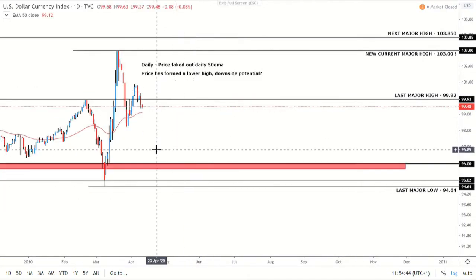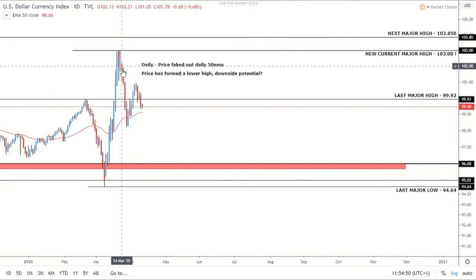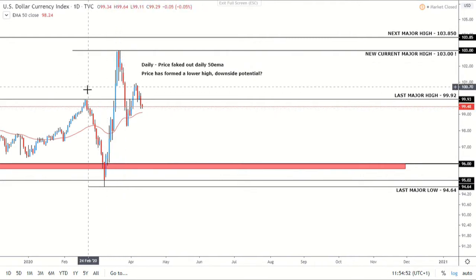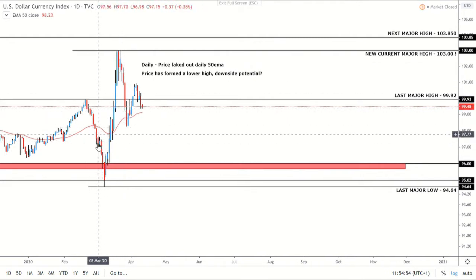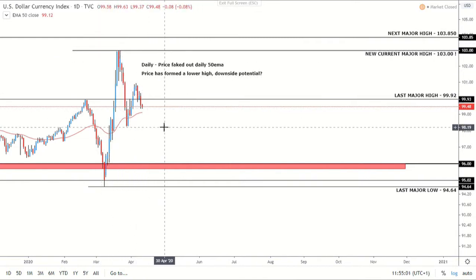Let's go on to the daily. So on the daily we'll see that impulse to the downside, then we've got this huge impulse to the upside, then this correction, and now we're forming, well, if we didn't have this part we'd look more like a head and shoulders, but it's a bit strange at the moment. But overall we are making a lower high here, right? So that would suggest a downtrend, even though we've had this big impulse to the upside.